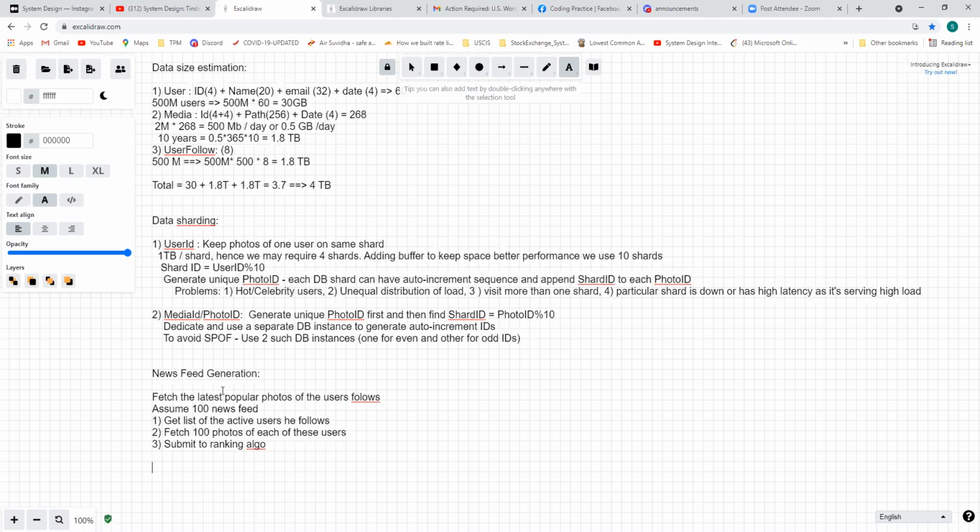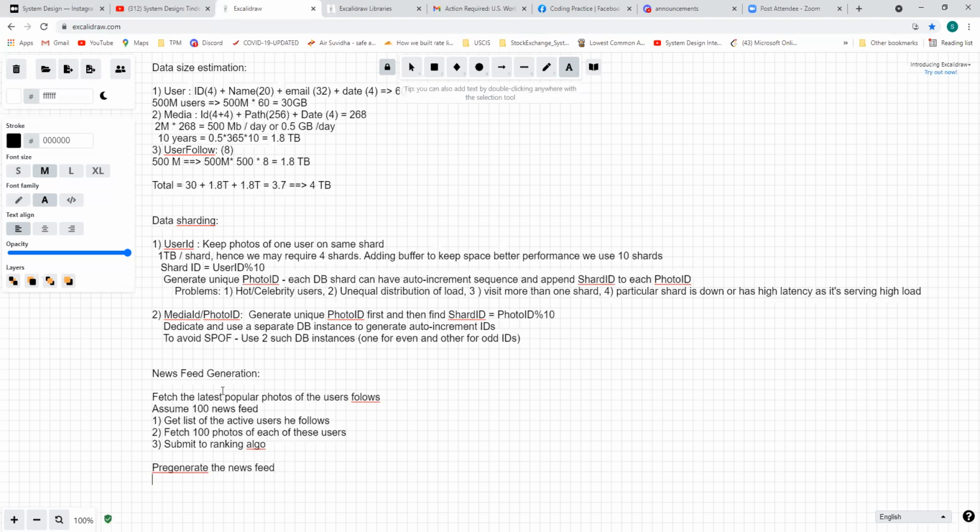The better way would be to pre-generate the news feed, right? To do a pre-generation of a news feed, you will have to have some dedicated servers doing all this stuff. The dedicated servers will keep on pulling all the data from all these tables, for each and every user, and then they will keep on populating this information in some table.